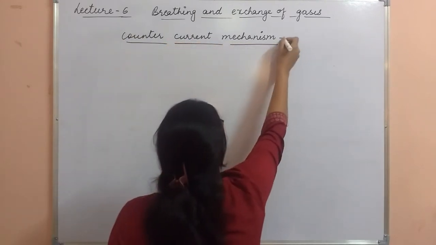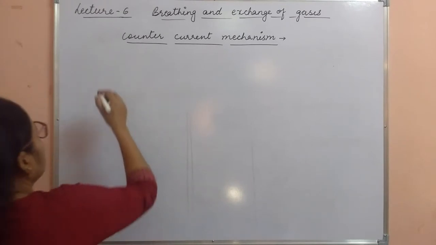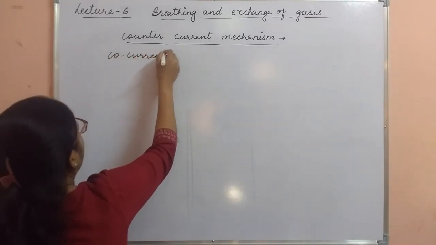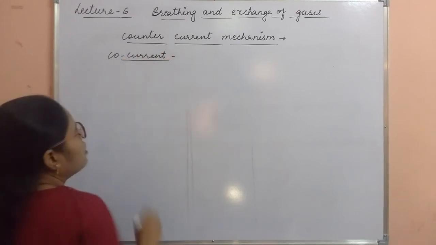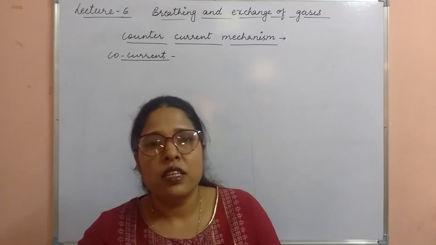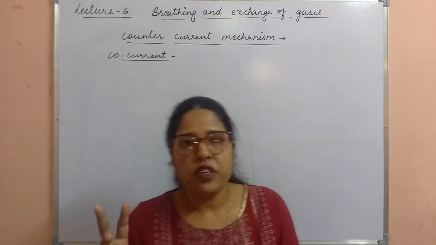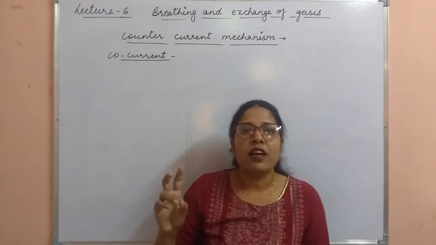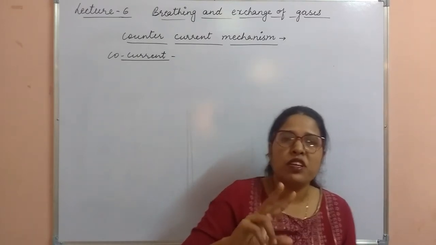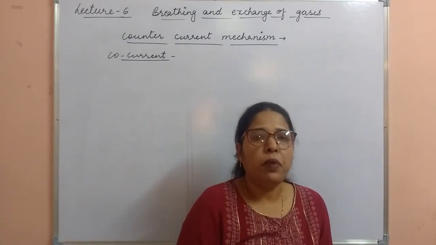To understand countercurrent, firstly we have to know the meaning of co-current. Co-current means two fluids are there. First one is water and second one is blood. The exchange of gases takes place between the two fluids, water and blood.